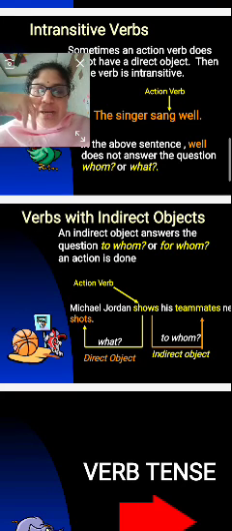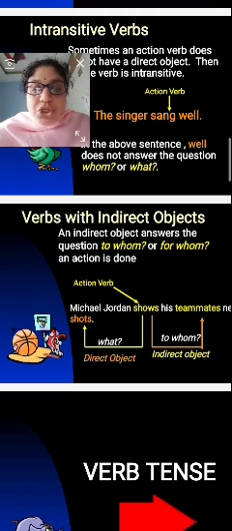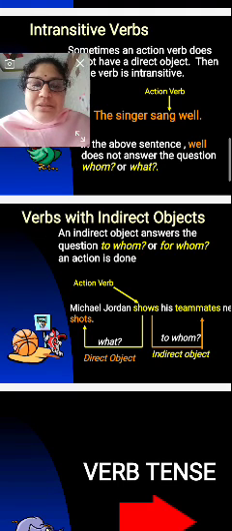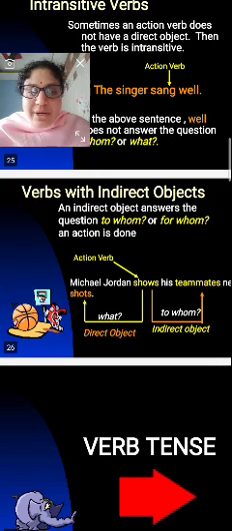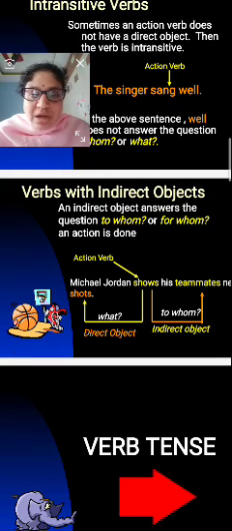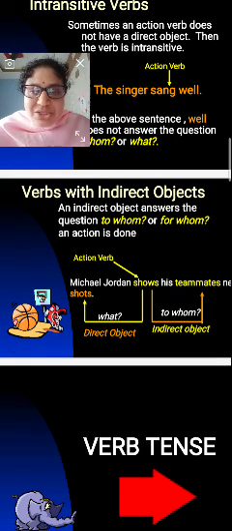Right. Michael Jordan shows his teammates shorts.